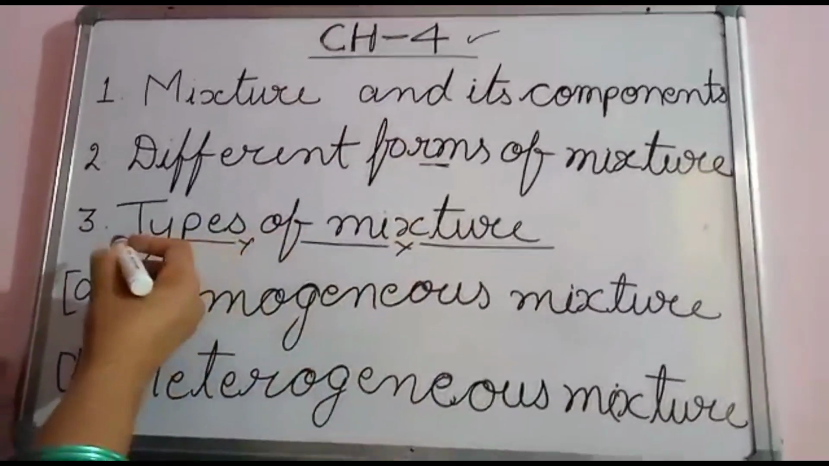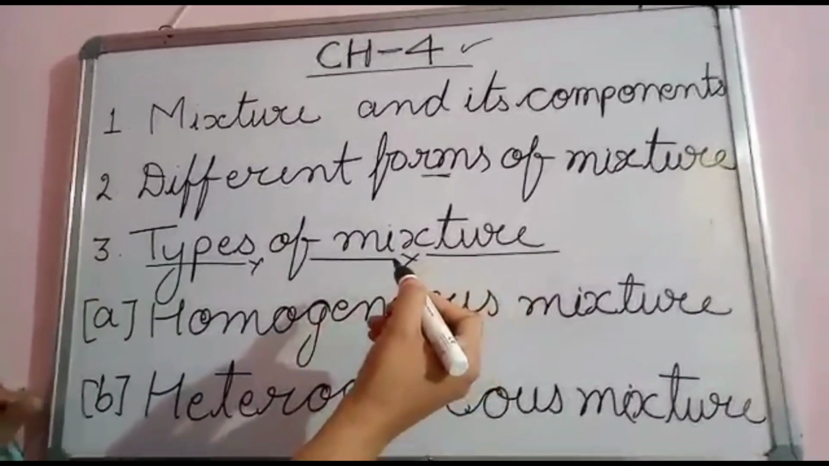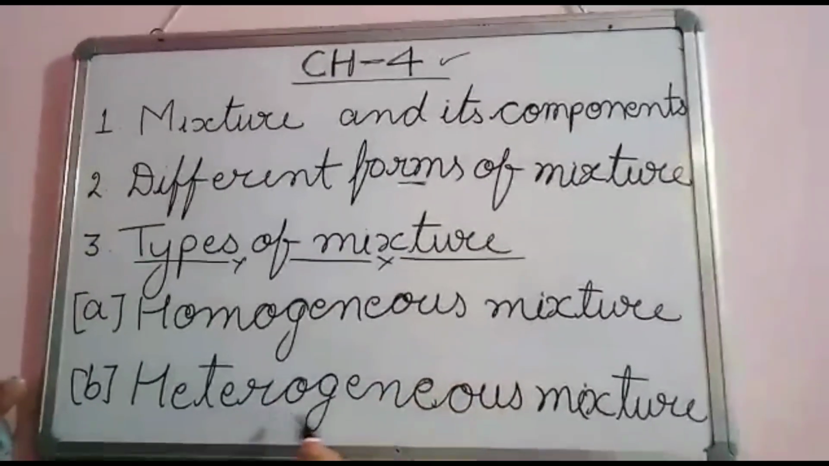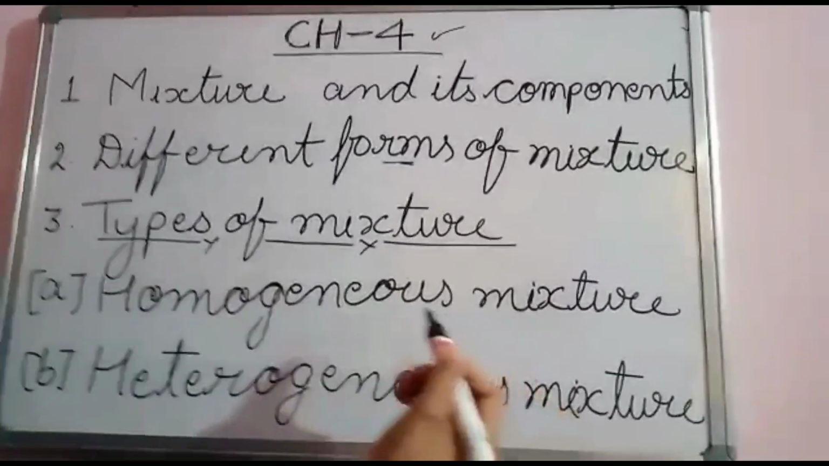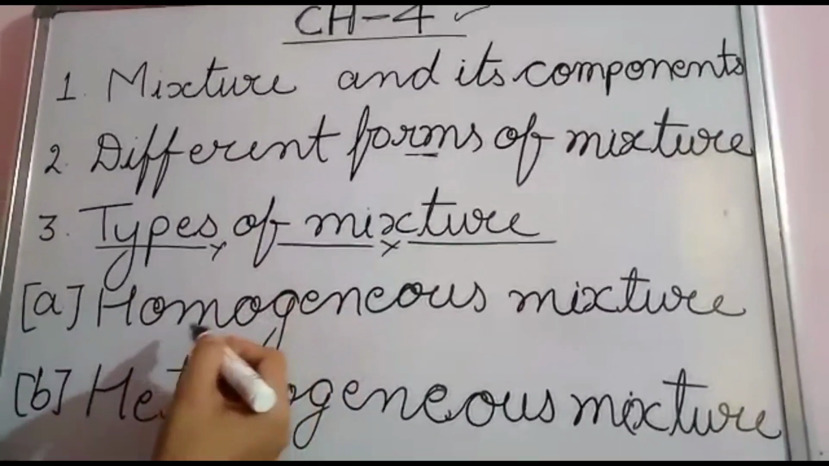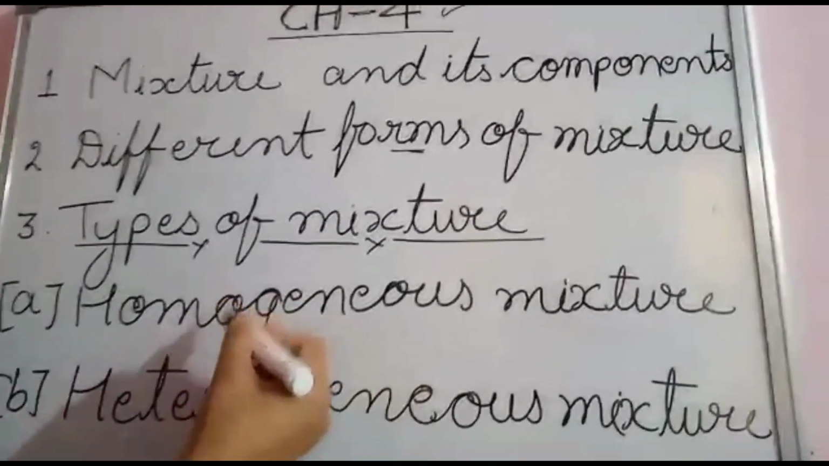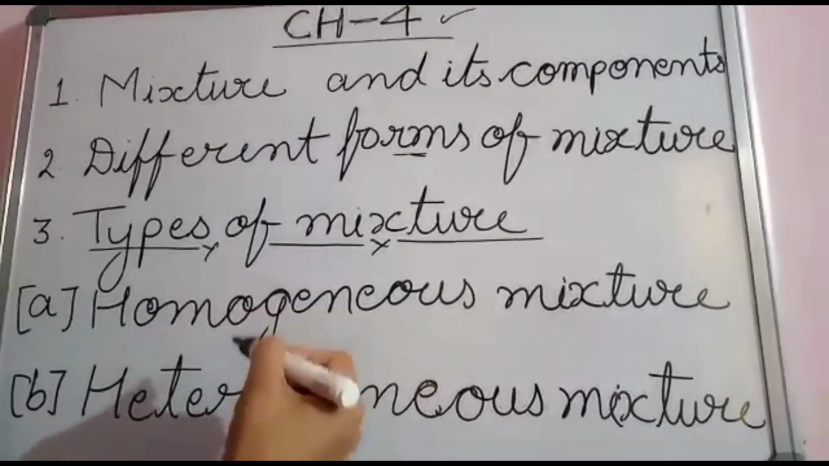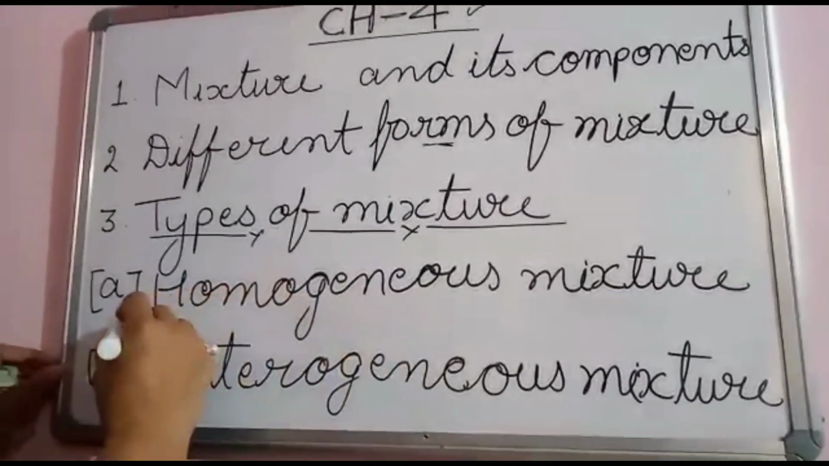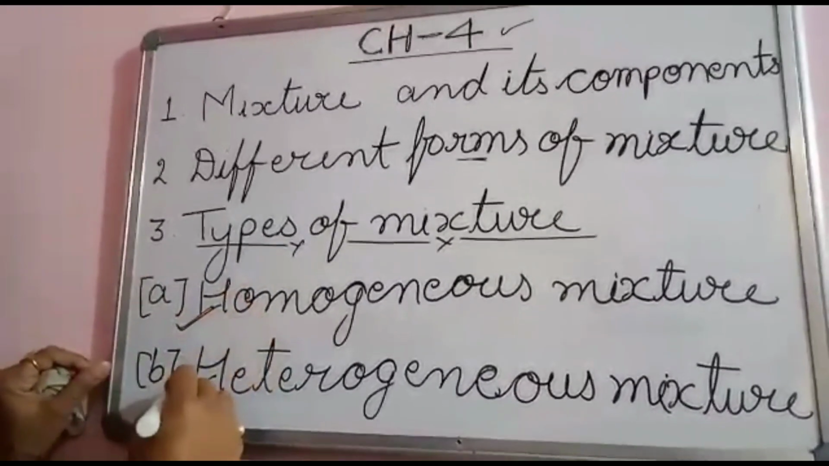After that, I will discuss the types of mixture. According to your book, 2 types of mixture are given: one is the homogeneous mixture and the second is the heterogeneous mixture. At the end of these subtopics, I will perform a little practical with the 2 types of mixture to help you understand better. After the practical, I will define both types of mixture.